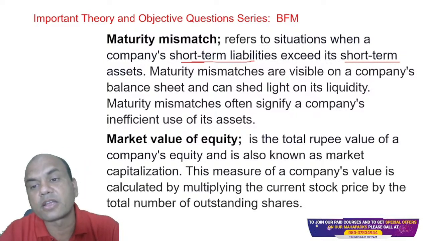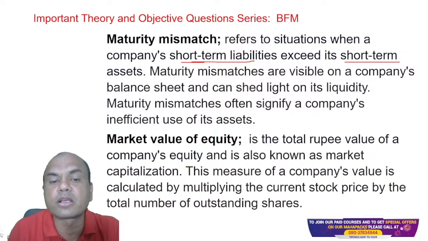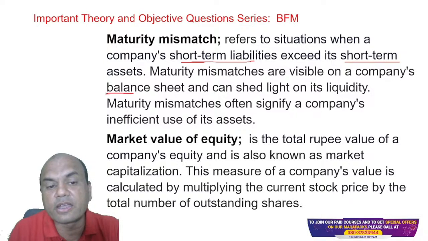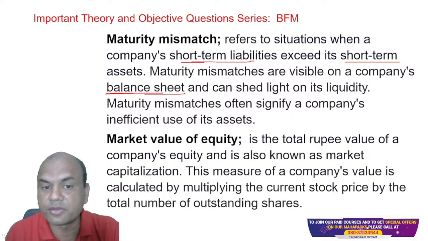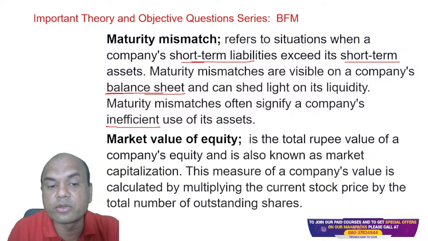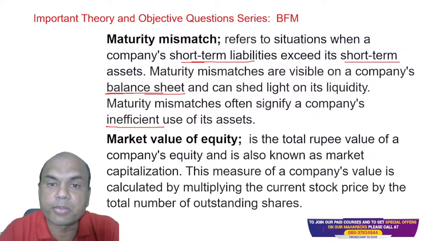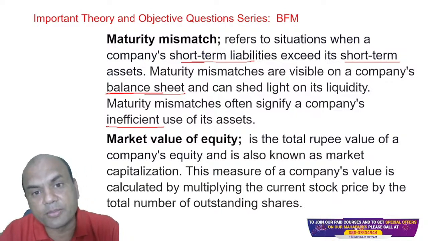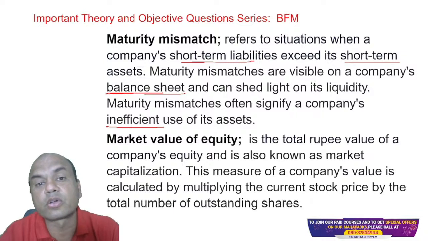So maturity mismatches are visible on the company's balance sheet and can shed light on its liquidity. So immediately if there is a maturity mismatch, it will be shown in the company's balance sheet. Why? Because the interest difference will immediately be displayed. After all, you can't hide anything from the balance sheet. Maturity mismatches often signify a company's inefficient use of its assets, isn't it? What does inefficient use mean? If I am having the loans, then I must use them properly. Properly means, as a bank, I must see to it they are going to productive assets, not to the NPA ones, right?